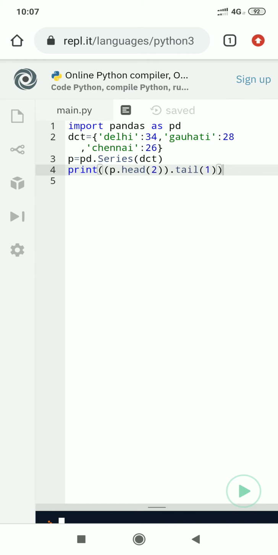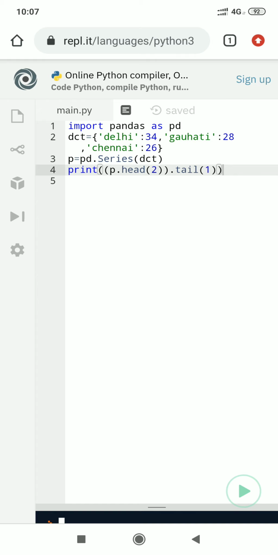Here we are solving the assignment. First of all, we will have to create the Pandas object, that is pd. Then we are creating a dictionary because the values are like a dictionary. First element is Delhi with value 34. Second key is Guwahati with value 28.